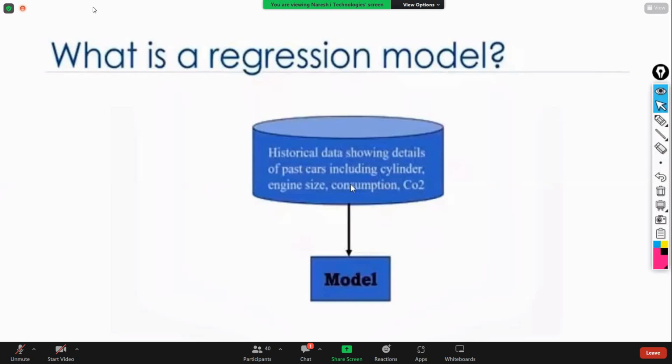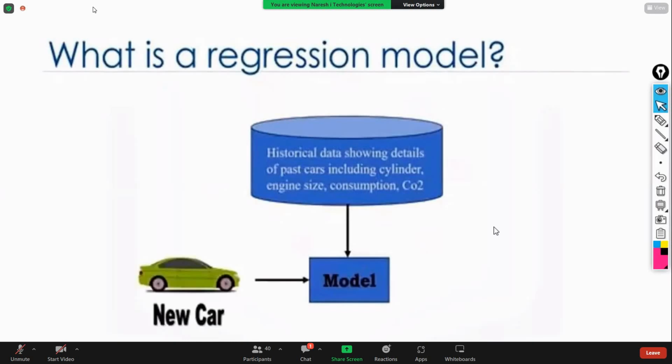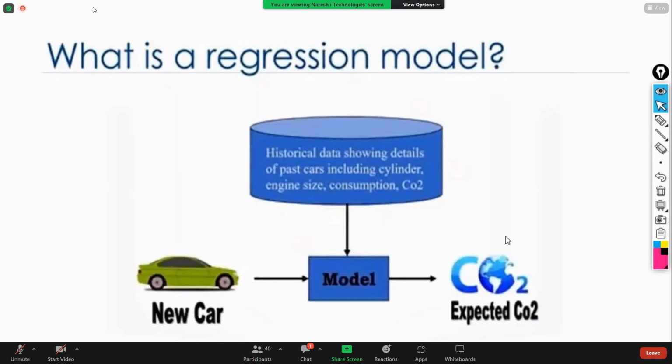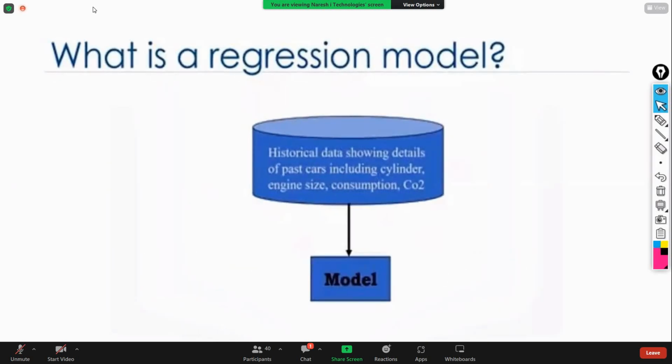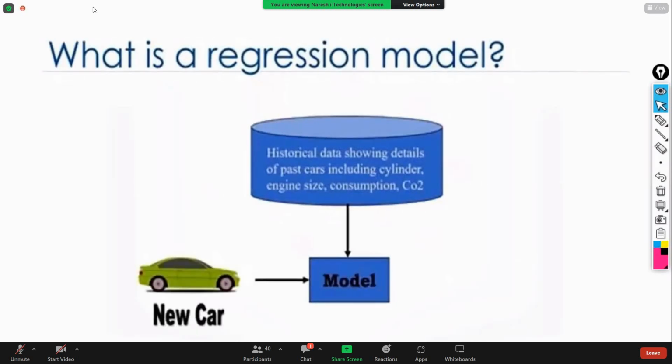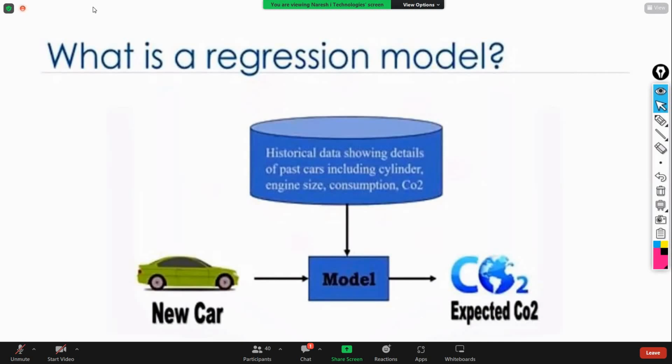This is the training data. This training data you are going to give to the model, and the model will learn the things from the historic data. Once the model has learned, you are going to give the new data and predict what the expected value is. Is that clear? First, you make the model based on the trained data, and after that you predict on it and calculate the estimated value. In this way we do the prediction. This is called predictive analytics.